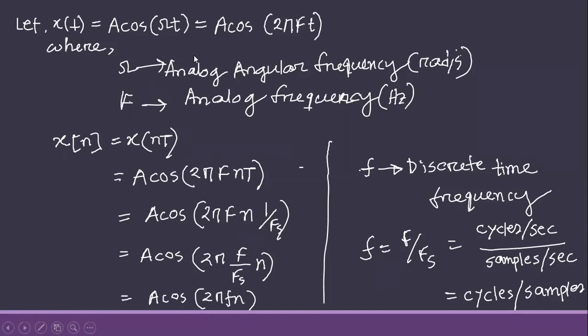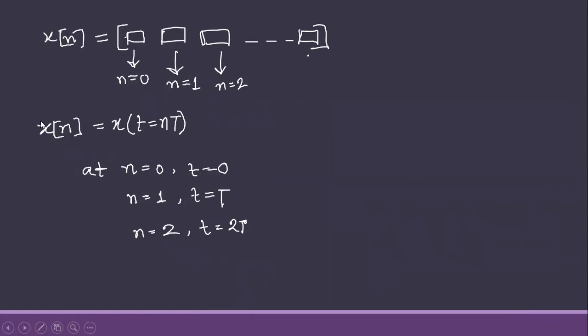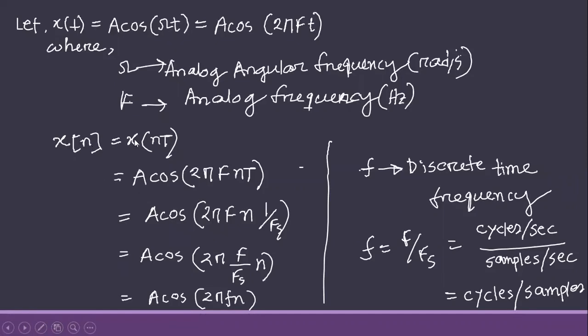Now if we want to discretize it, we have to take the values at nt. So x[n] equals x(nt). We put nt instead of t here: A cos 2 pi f nt.